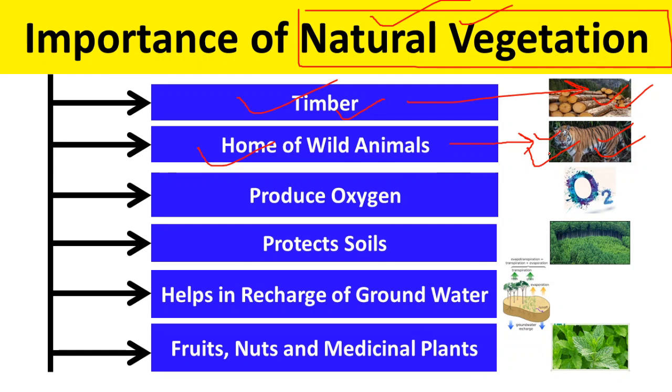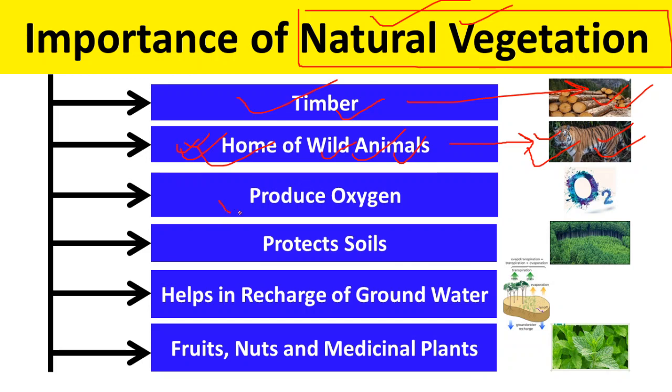So for that, natural vegetation is necessary, and we are destroying forests, and that's why we are also killing a lot of wildlife like tigers and elephants, etc. And they are also moving towards human habitation, and a lot of human-animal conflict is taking place because we are destroying their home, and because of that they are coming out towards human settlements, and a lot of conflict takes place.